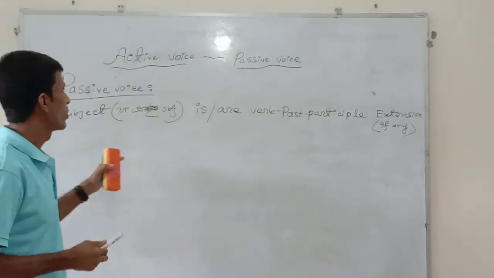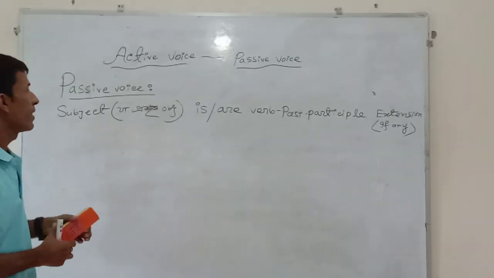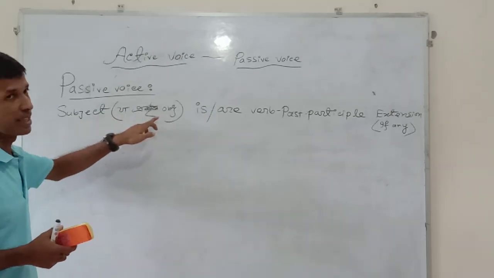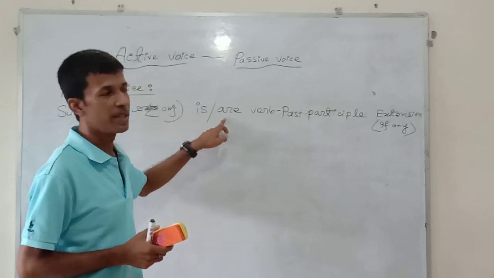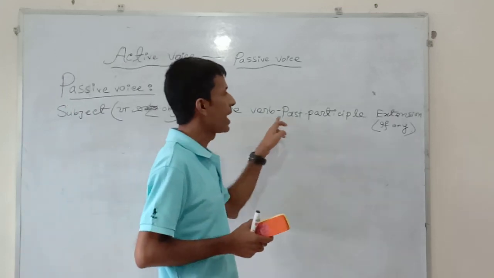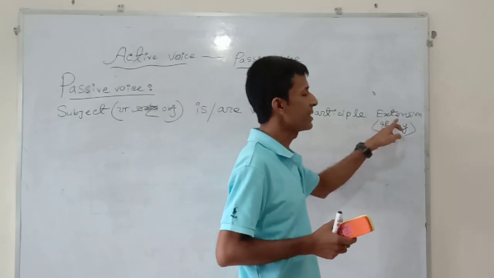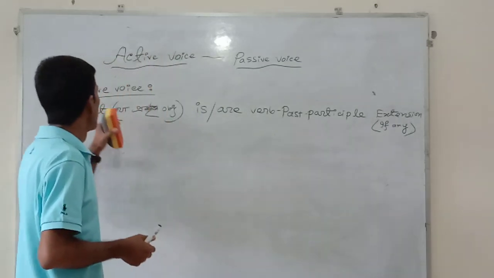Now look at the whiteboard. I have written the structure of the passive voice. First of all, subject, and within bracket I have mentioned it is originally object. Then is or are is used as auxiliary verb. In the third portion, main verb is written in the past participle form, and at last extension if any. Now we will transfer it into active voice.